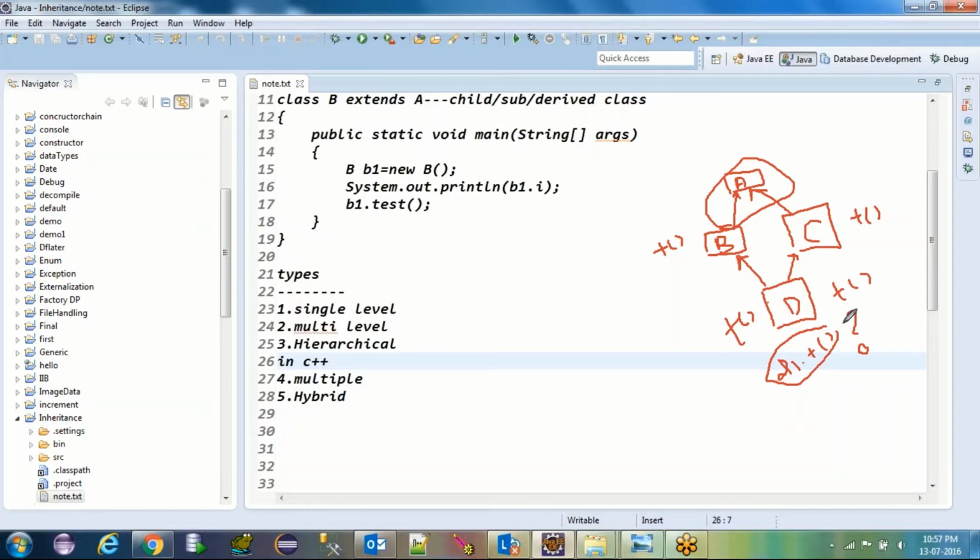Let's say we are working on different modules of the project. You have a B class, you are working on B, and I'm working on C, and there is a third party who is working on D. I'm not always going to ask you, Mr. Sudhindra, are you using the T method? And you are never going to ask me, Mr. Niket, are you using the T method? So we are not always going to communicate.